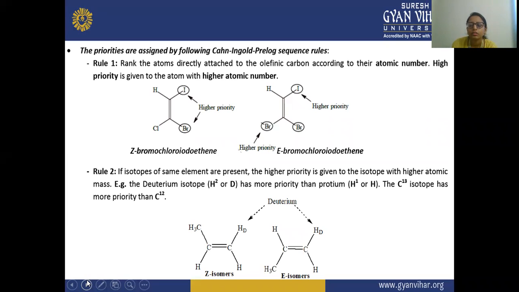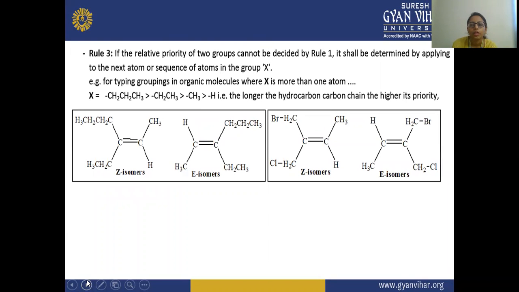If the two higher-priority groups are on the same side, they are the Z isomer, and if they are on the opposite side, then it's the E isomer. Next is the third rule. If the relative priority of two groups cannot be decided by the first rule, that is the atomic number, then it should be decided by this. The X here shows the alkyl groups.